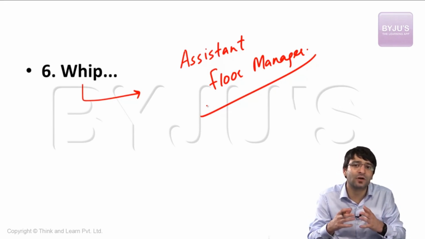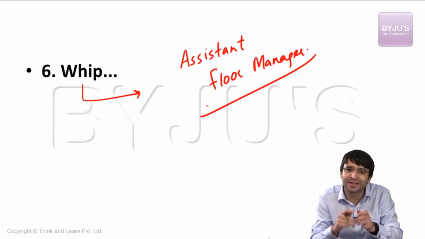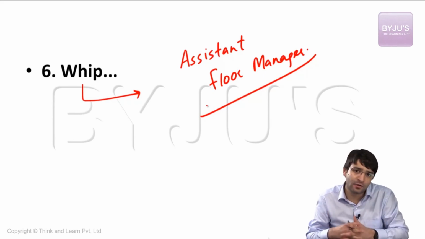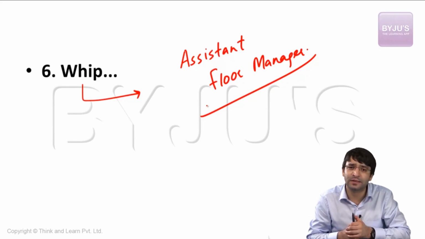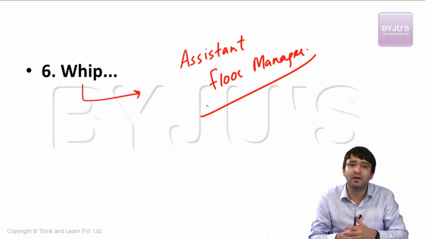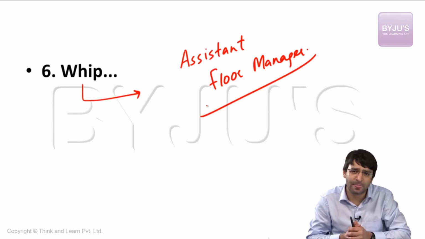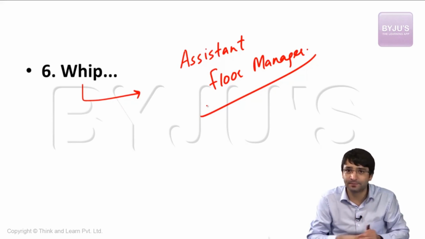That means he's just like assistant floor manager of the party, which is nominated by the party to ensure the attendance of the members and also to regulate the conduct of the members of the parliament. And if you violate these whips, disciplinary actions can be taken against you. But that disciplinary action we are going to talk about in anti-defection law, which comes under 10th schedule of Indian Constitution. These were some of the important offices under Lok Sabha and Rajya Sabha.